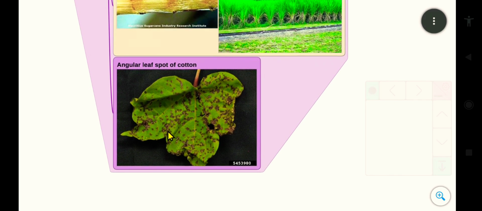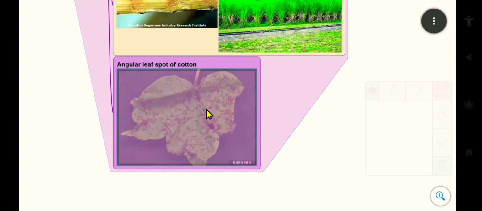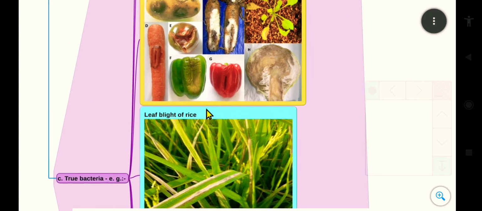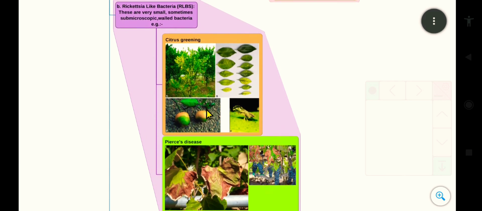And the last one is angular leaf spot of cotton. See, the angular leaf spots are present on the cotton. This is caused by true bacteria, which come under prokaryotes and biotic causes. So we can go to the quiz on this topic.